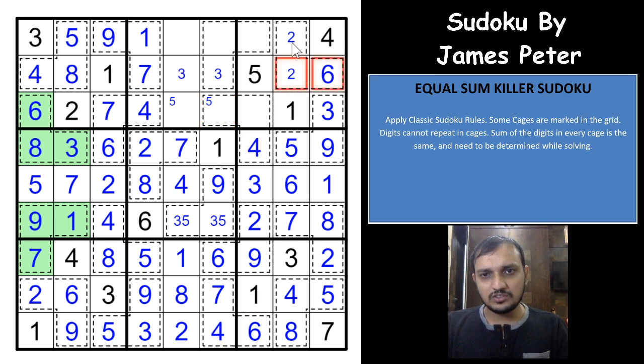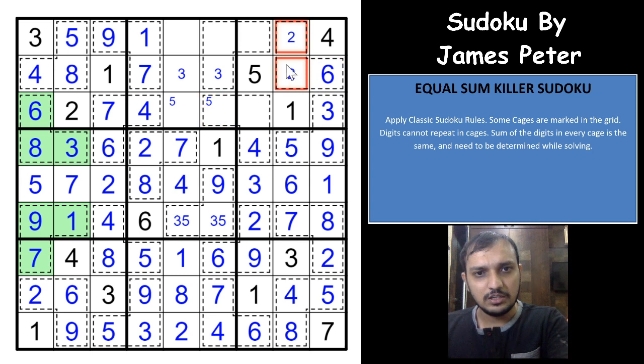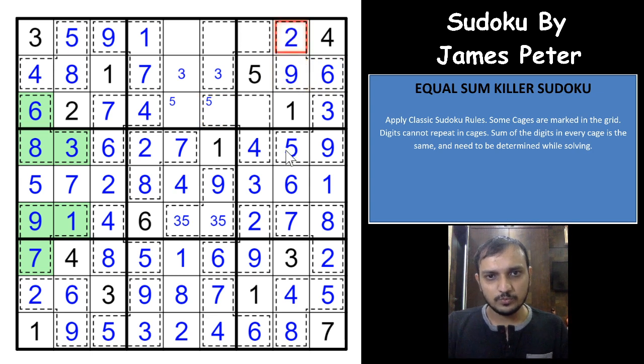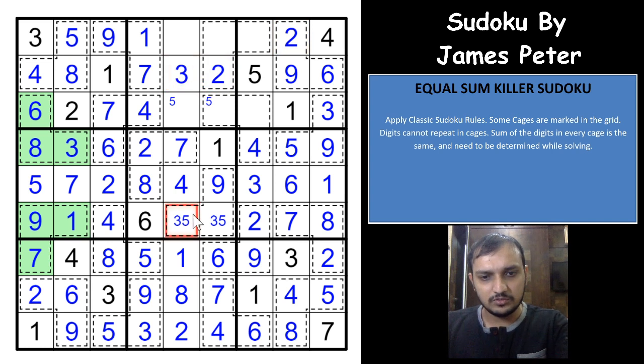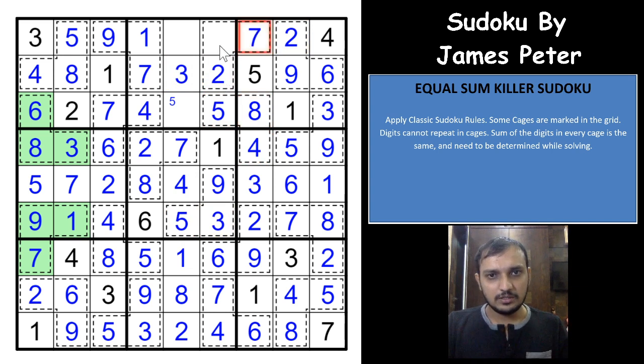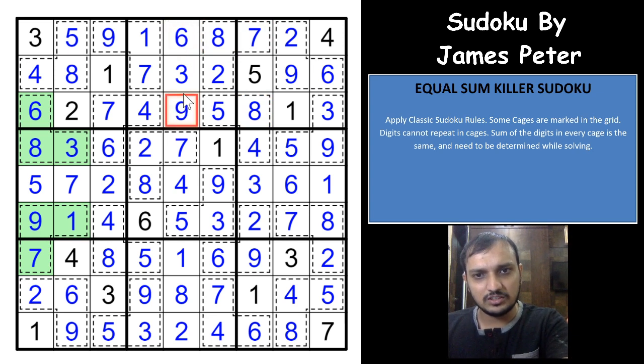And you have 2 and 6, 8. So that gives you a 9 here in these two cells. So this is 9, this is 2. And that gives you a 2 here and a 3 here. That gives you 5 here and a 3 here. That gives you a 5 here and a 4. That gives you an 8 here. And that gives you a 7 here. That should give you an 8 here. And the two remaining digits are 6 and 9. So this is 6 and this is 9.